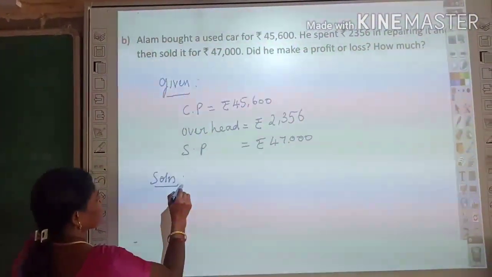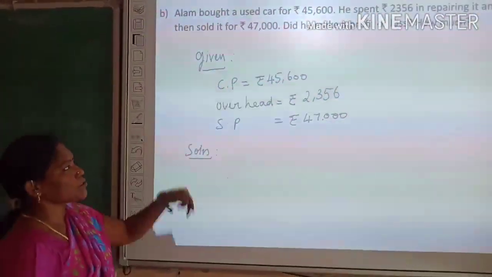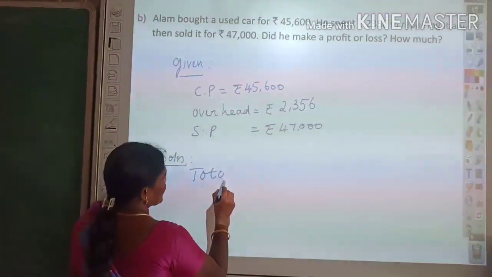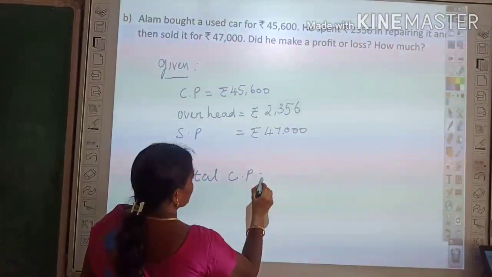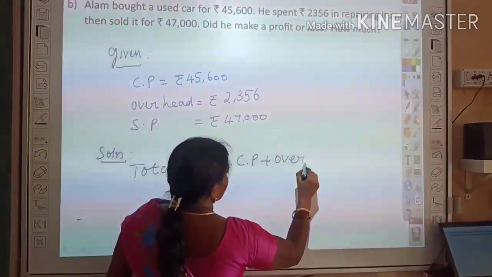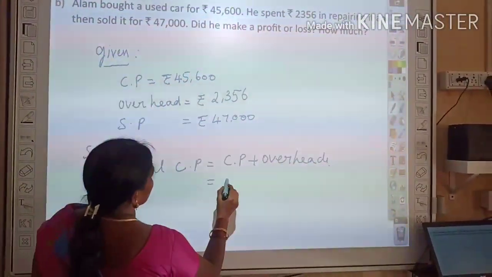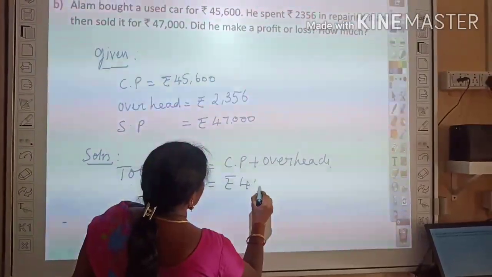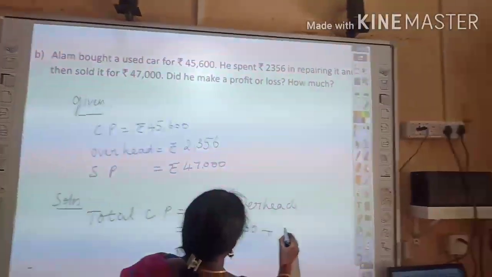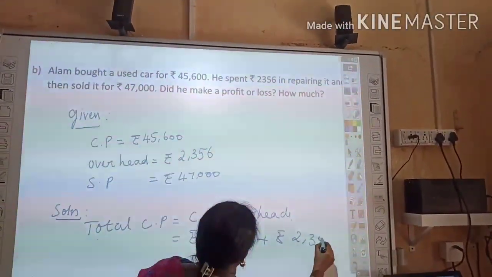Cost price and overhead charges, from these two we get the total cost price. Total cost price is equal to actual cost price plus overhead. Actual cost price rupees 45,600 plus overhead charges rupees 2,356.